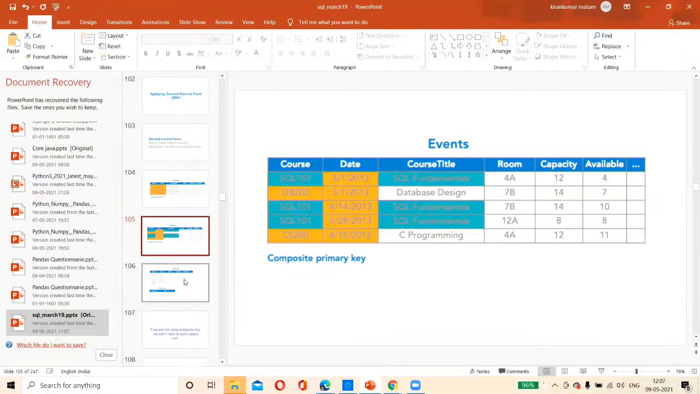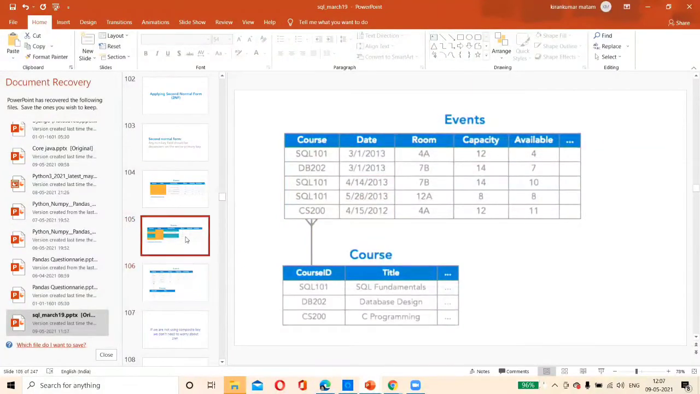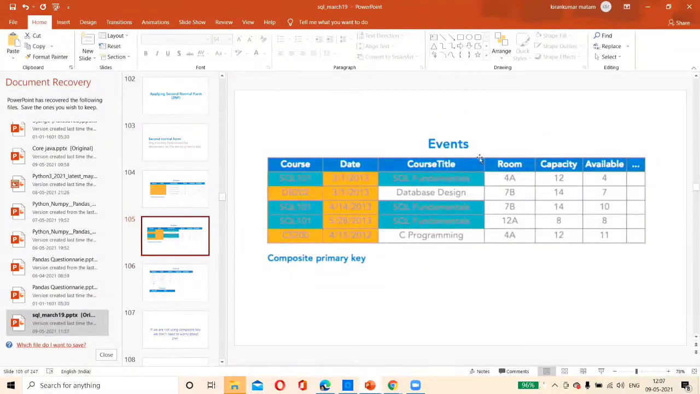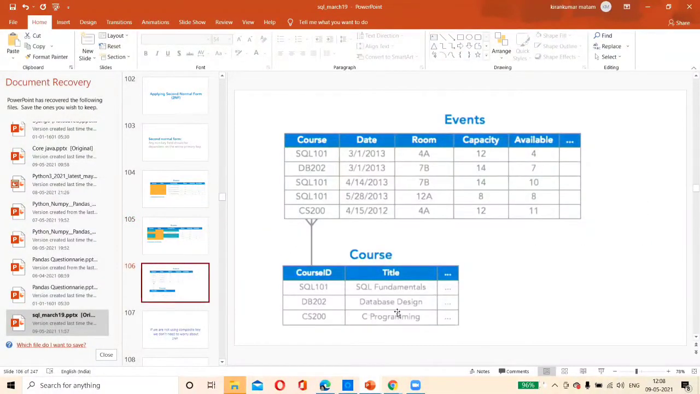Are you understanding? Yes, sir. So what is second normal form? A non-key field should be completely dependent on the primary key. Whether it is completely dependent on the primary key? No, it's partially dependent. Now, if you see, a non-key attribute is completely dependent on course ID, that is in second normal form. Are you understanding?